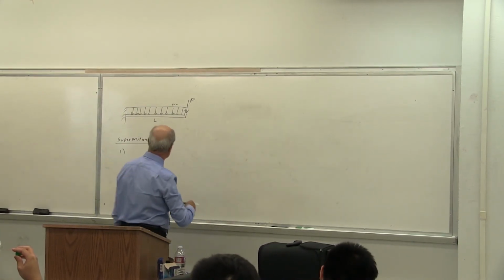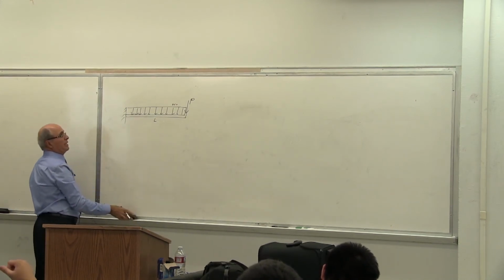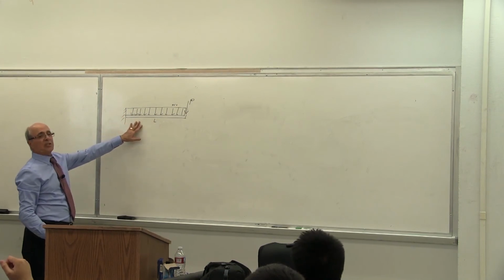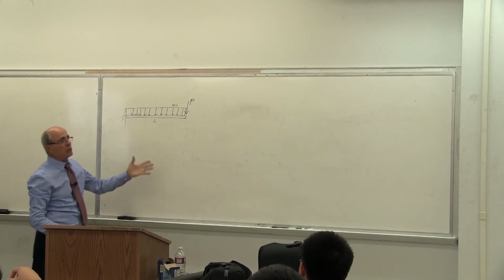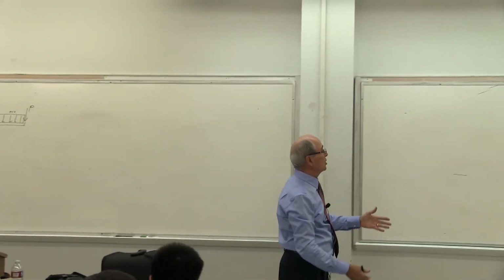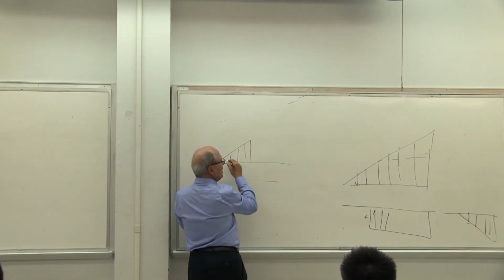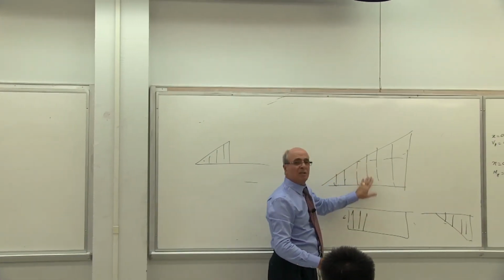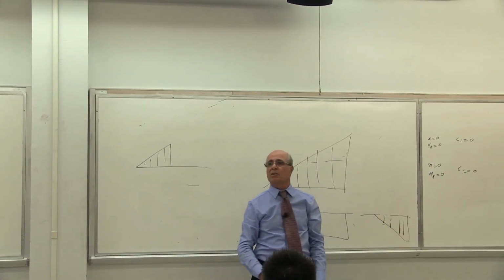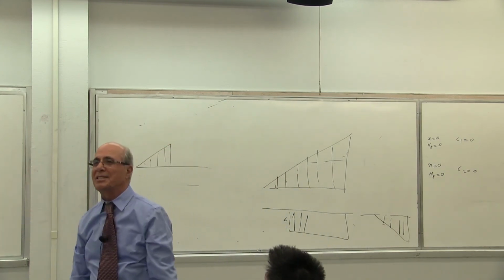As far as we are concerned, that's the only system that we want to use. Now, in that case, I can break this system into two systems. I don't know whether you noticed or not. That's what probably you were asking. I said the result of this beam is equivalent to this and this and that, yes or no? That's what you were worried about, yes or no? But the superposition works. Is that correct or not?